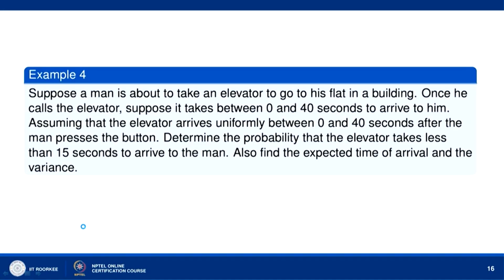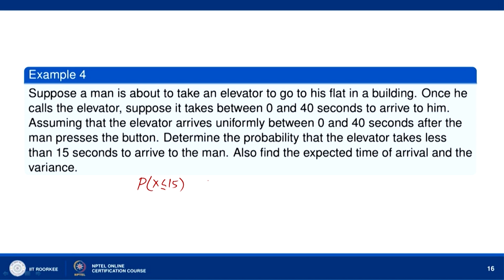Suppose a man is about to take an elevator to go to his flat in a building. Once he calls the elevator, suppose it takes between 0 and 40 seconds to arrive to him. Assuming that the elevator arrives uniformly between 0 and 40 seconds after the man presses the button, determine the probability that the elevator takes less than 15 seconds to arrive to the man. So, this is uniform distribution here. So, we have to find the probability that x is less than or equal to 15.